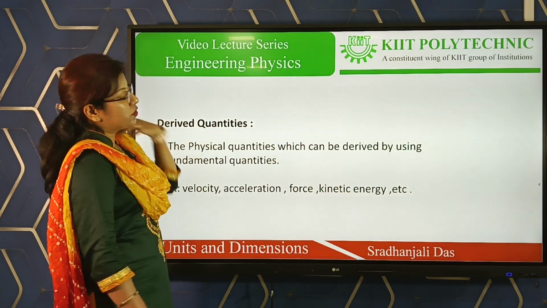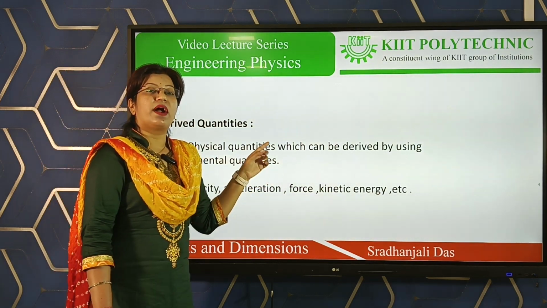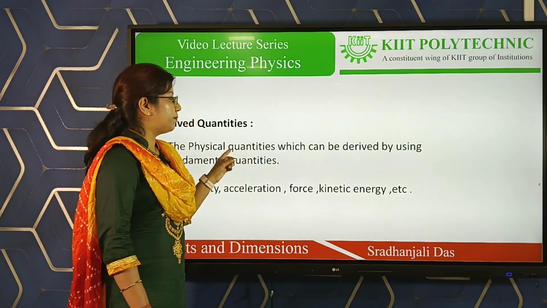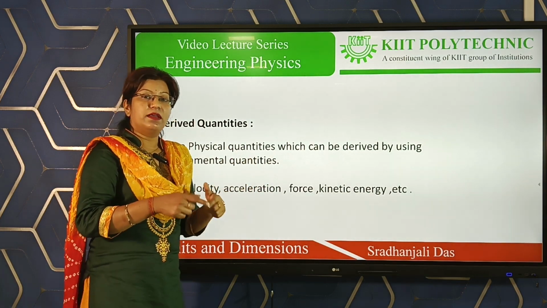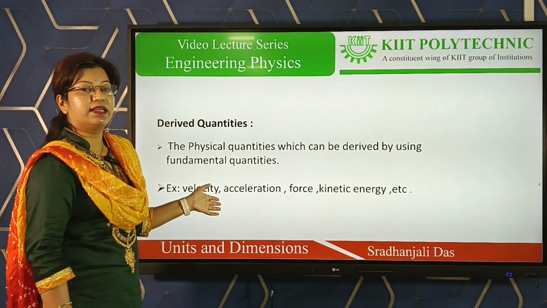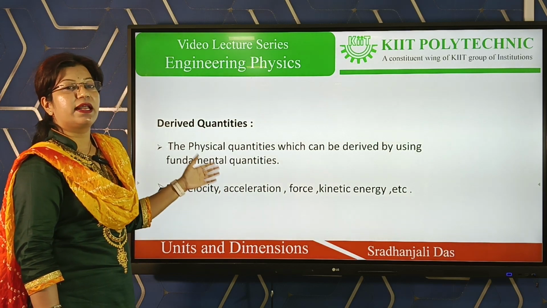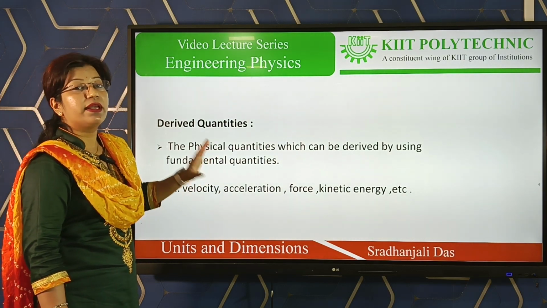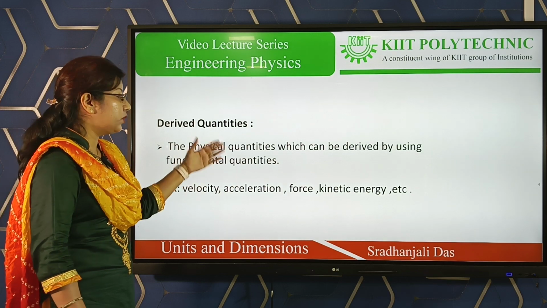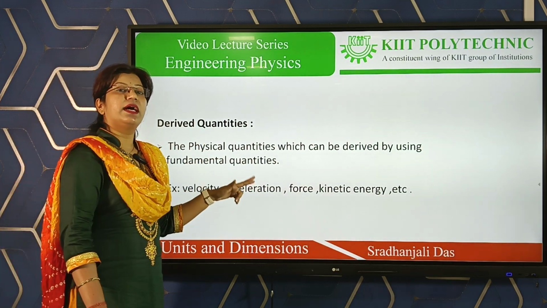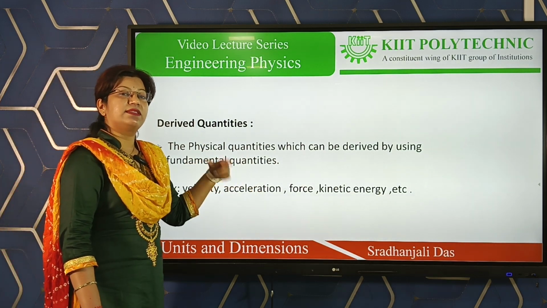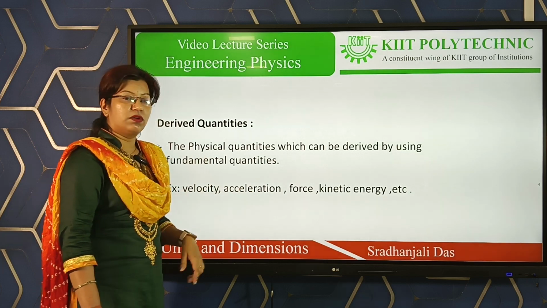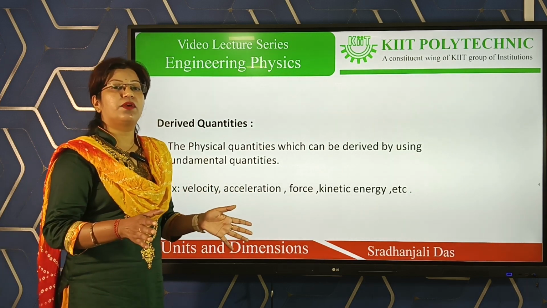Derived quantity. So what is a derived quantity? The quantities which can be derived by using the fundamental quantities are known as derived quantities. That means they are not independent quantities. They absolutely depend upon the fundamental quantities to represent themselves. For example, velocity is not an independent quantity.